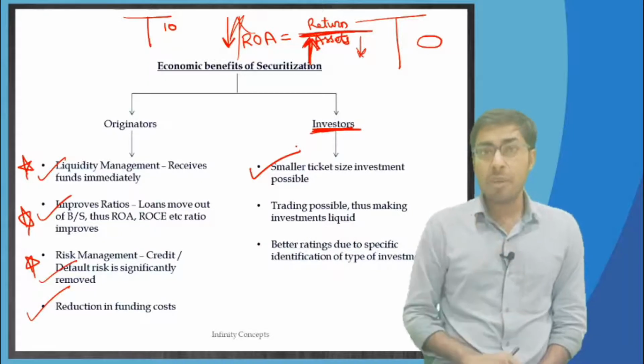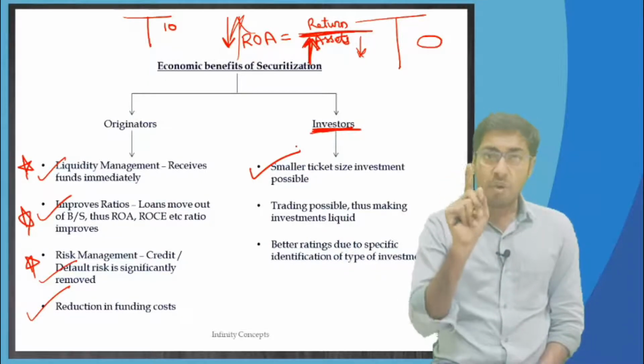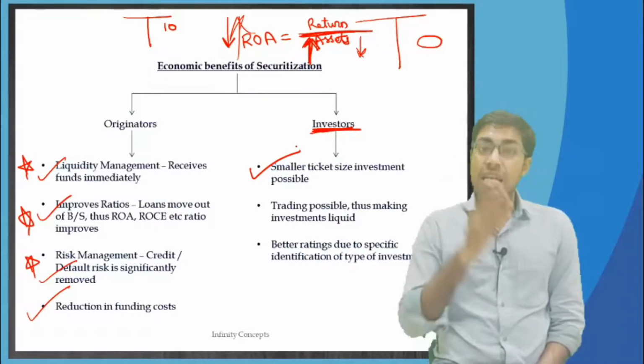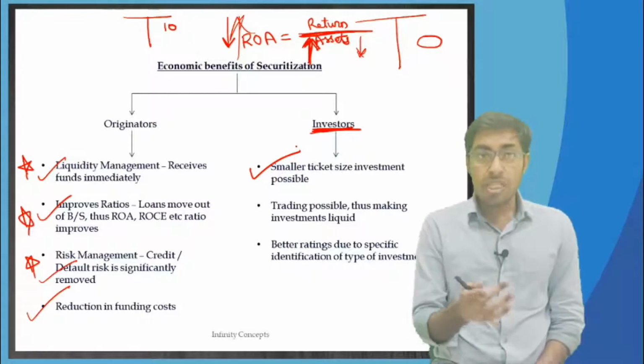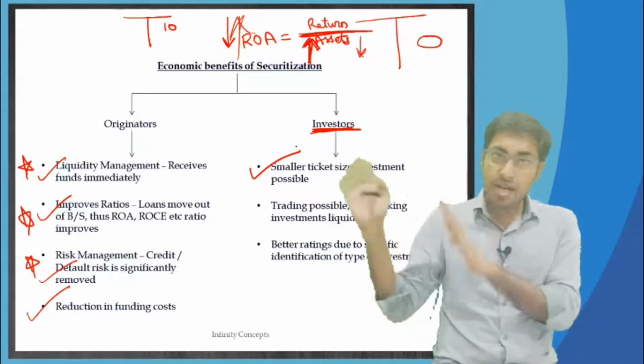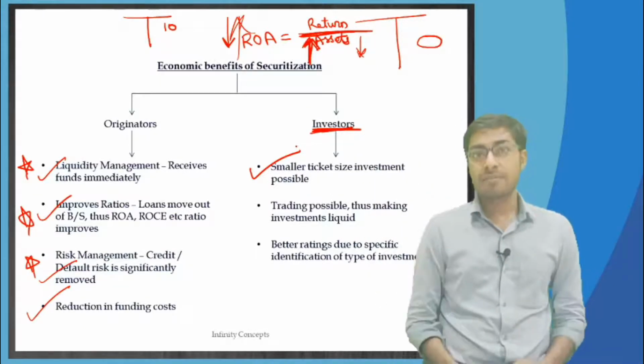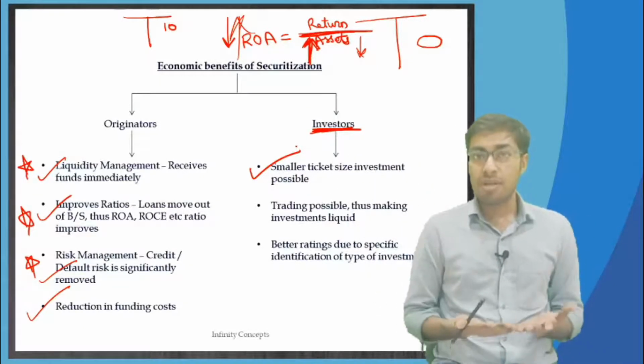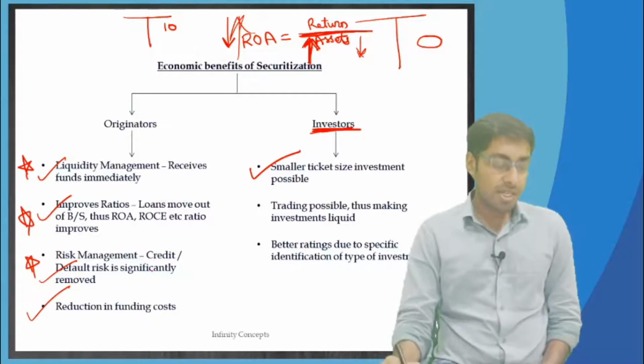But now what is going to happen is you can even purchase one bond worth $1,000 only. Like me or like you, there will be 10,000 other people who will be paying $1,000 each, and then 100 million will be done. That will be pooled, right? So smaller ticket size investment is possible.